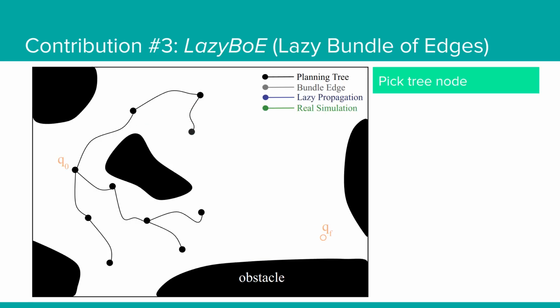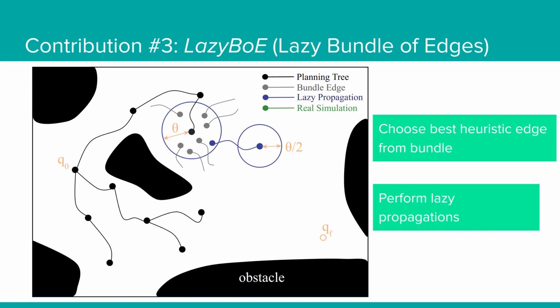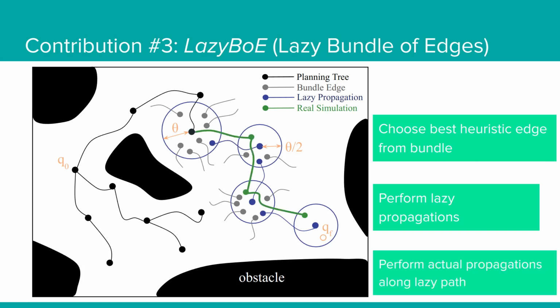Given these contributions, we can consider the problem of planning a robot trajectory between a pair of start and goal states. First, a candidate node is picked from the planning tree as one with the best F-score. Then the algorithm extracts all the bundle edges emanating from a theta neighborhood around this node. The edge with the best heuristic value and highest probability of lazy propagation is chosen. This process is repeated until the goal state is encountered, at which point a series of real propagations is performed along the lazy guiding path.